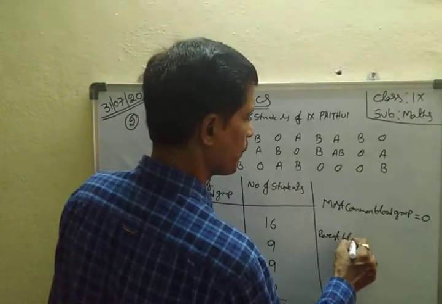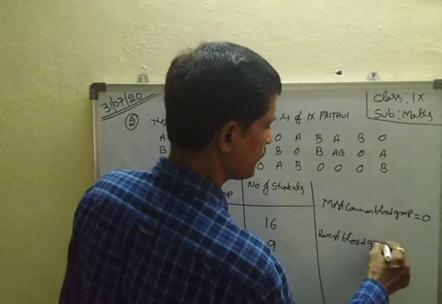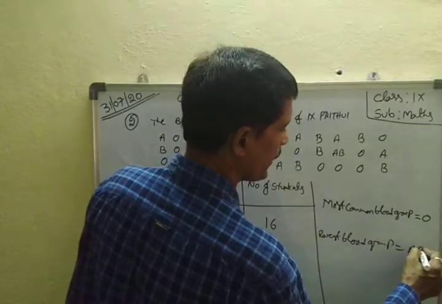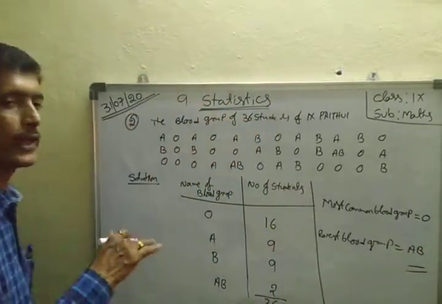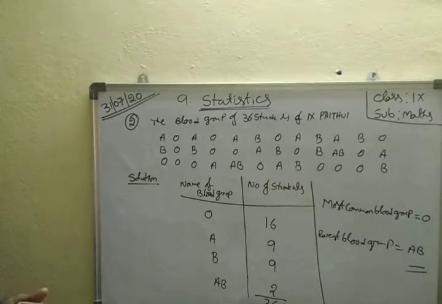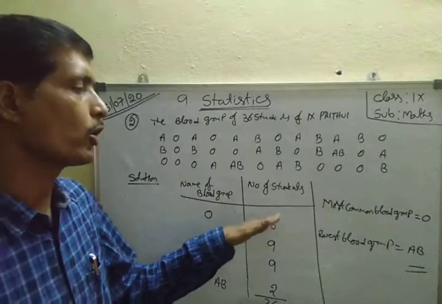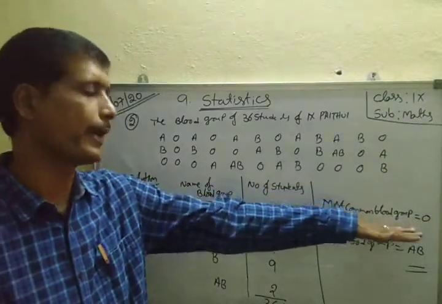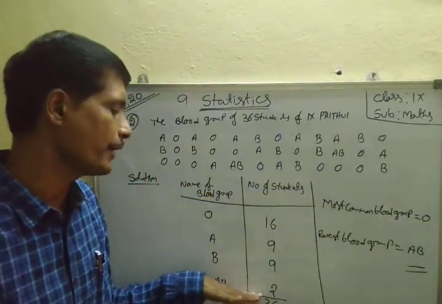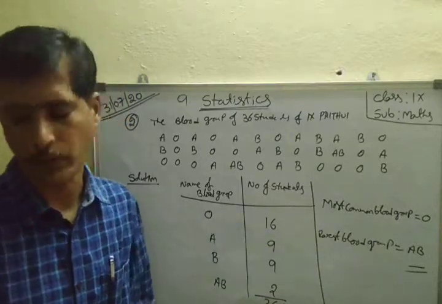Rarest blood group. Therefore which is least? That is AB. Okay, that one is right. The blood group which is highest is the O group, that is the most common blood group. Next, which is the least, that is AB, therefore the rarest blood group.